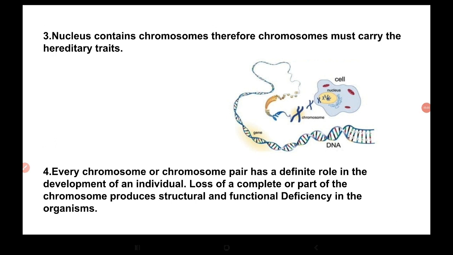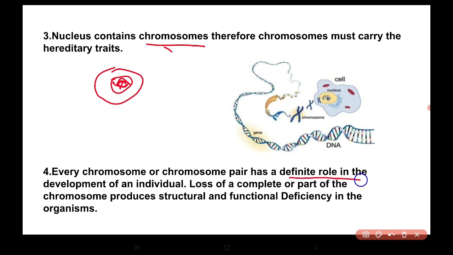Now next is nucleus contains chromosomes. So if this is a cell, this is the nucleus and these are the chromosomes. So nucleus contains the chromosomes. Therefore chromosomes must carry the hereditary traits. Every chromosome or chromosomal pair has definite role in the development of an individual. If there is a loss of complete or a part of a chromosome, it produces structural and functional deficiency in the organism.